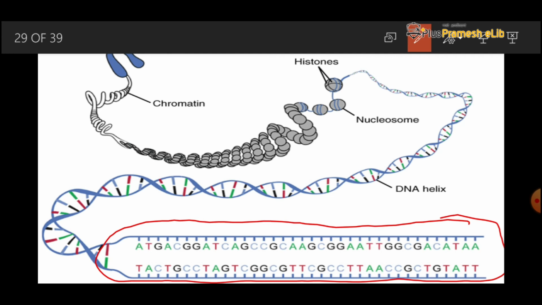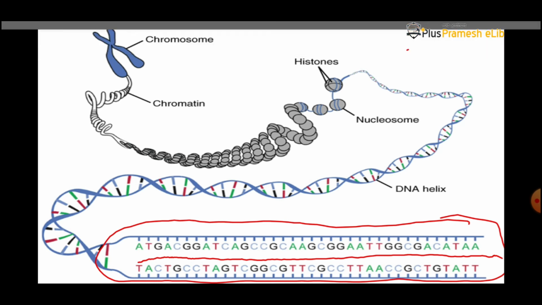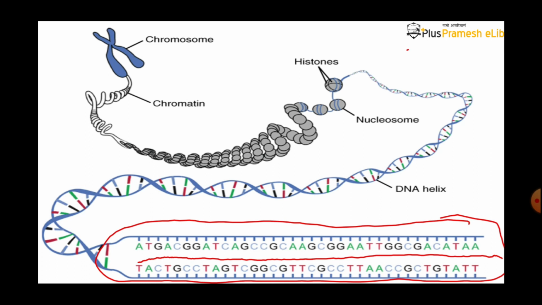Now, what is DNA sequencing? To analyze or sequence all the nitrogenous bases present on a DNA. To sequence all the nitrogenous bases present on the DNA, this is called DNA sequencing in layman's terms. Let's see the official definition of DNA sequencing.